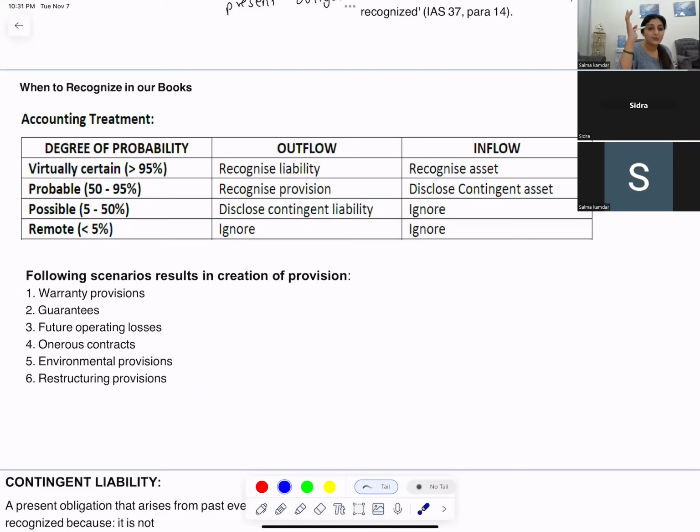If the event has a probable chance of receiving an inflow, then I will recognize it as a contingent asset. Now you talk about possible. The event has possible chances between 5 to 50, that means 5 to 49%. When the event has possible chances that it will result in an outflow of resources embodying economic benefits.